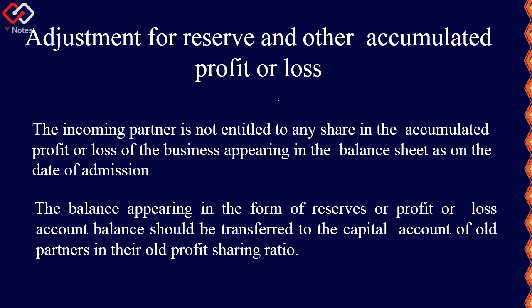The balance amount as a reserve or profit and loss account balance has to be transferred to old partners. For example, in this case we see two partners and C is the new partner. So it is transferred to partner A and partner B in their old ratio. Here we are not supposed to take the new partner's sharing ratio.